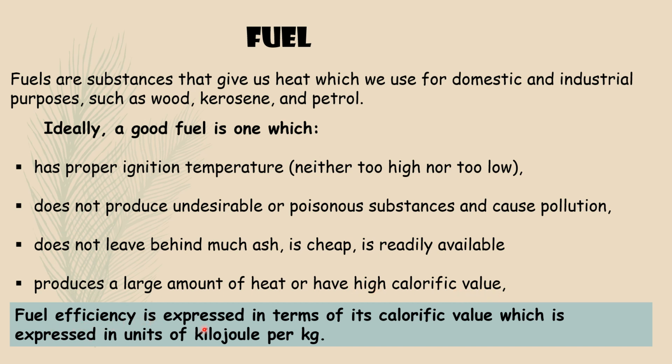Fuel efficiency is expressed in terms of its calorific value, which is expressed in units of kilojoule per kg. So you also have to study the definition of calorific value, and its unit. Unit is kilojoule per kg. So that is about fuel.